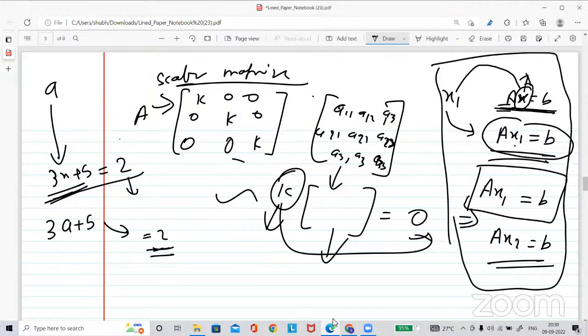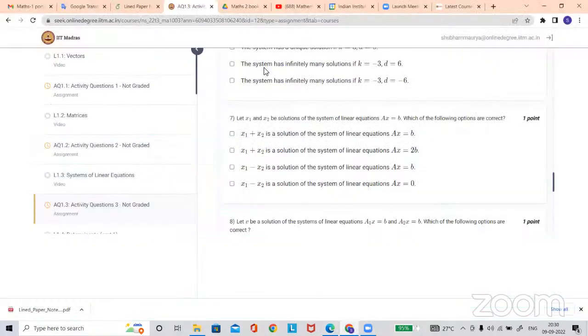Okay, sir. Okay. Sir, in the same activity, the 8th question also. Okay, Rajat has a doubt about the 8th question.